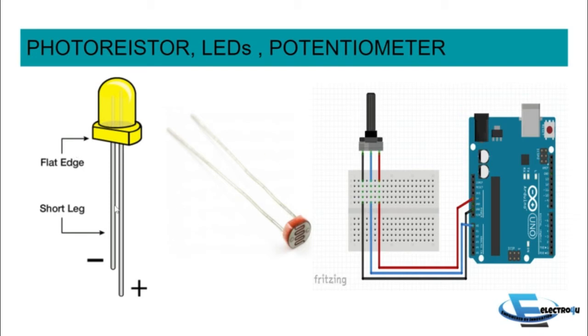Let's have a look at the LED. LEDs are normally of two types: 5 mm, which is the short type, and 10 mm, which is the large type. Usually we use 10 mm because, as you have seen with the breadboard, the large one is very handy. But the difference between the small and the large one is very negligible electrically.